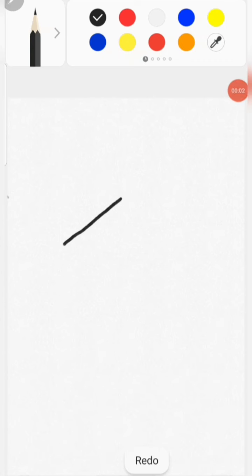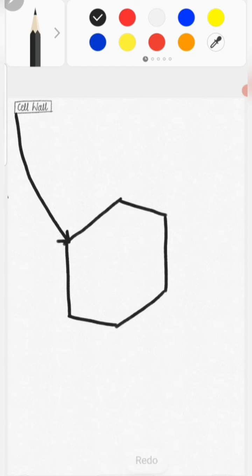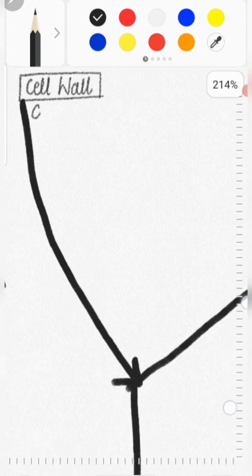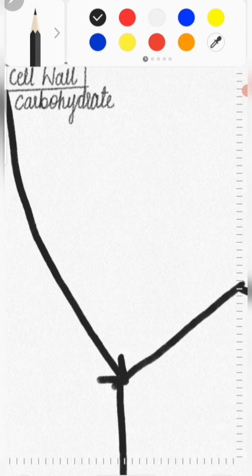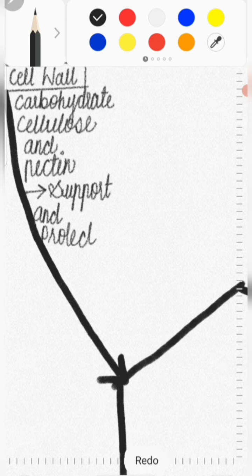The first organelle, or the first membrane, in a plant cell is the cell wall. Here I am representing this cell wall with a black color. This cell wall is present in a plant cell and absent in an animal cell. Cell wall is made up of carbohydrates. Those carbohydrates are cellulose and pectin. Cell wall is very important as it supports and protects the cell. So this is the function of a cell wall.